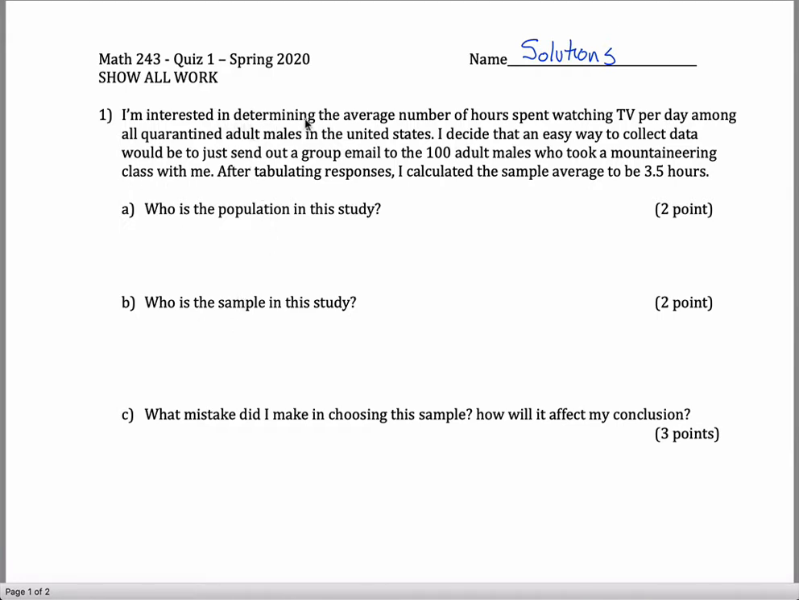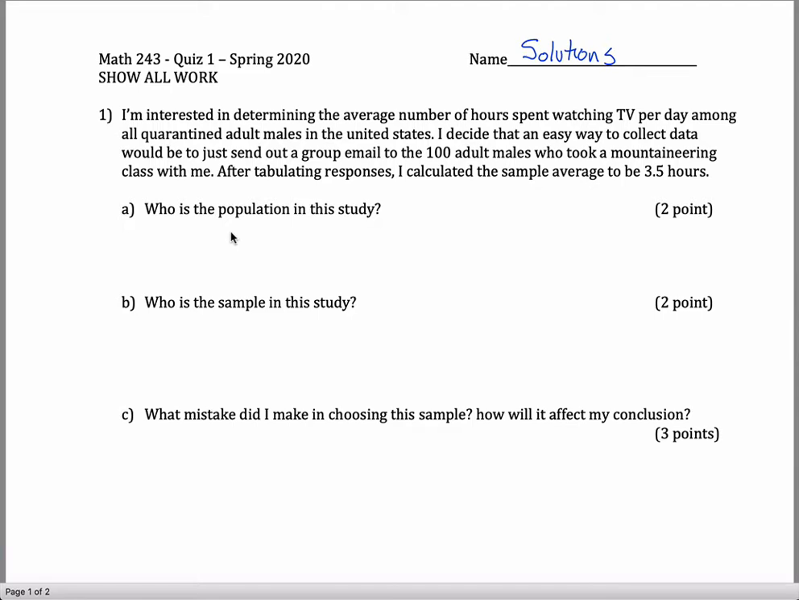So let's see, I'm interested in determining the average number of hours spent watching TV per day among all quarantined adult males in the United States. I decided that an easy way to collect data would be to just send out a group email to 100 adult males who took a mountaineering class with me. Okay. After tabulating responses, I calculate the sample average to be 3.5 hours. So this is all the information you're given. And you're asked a bunch of questions.